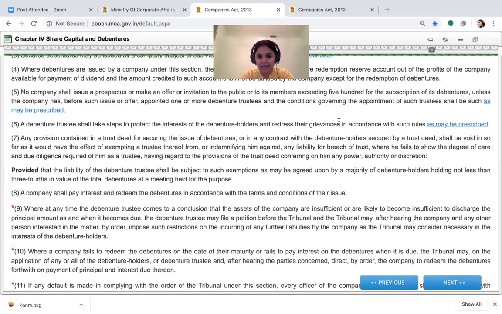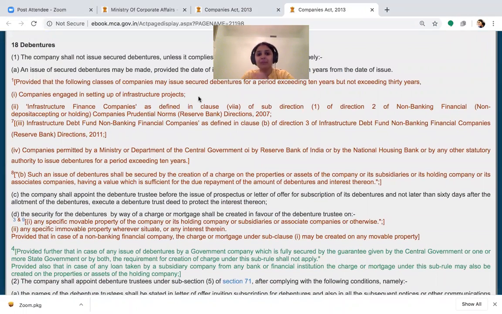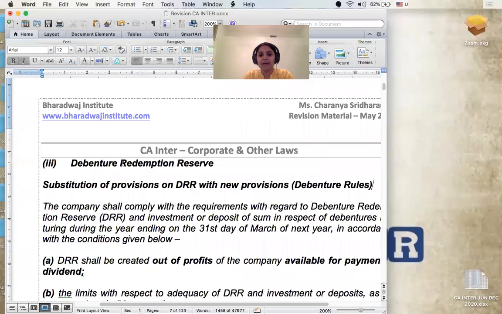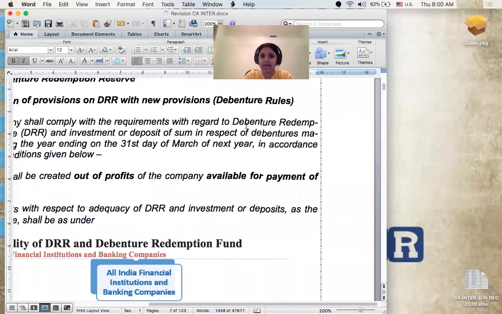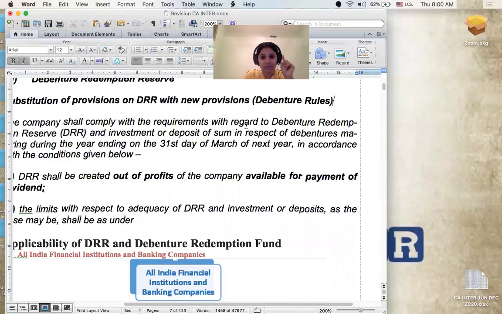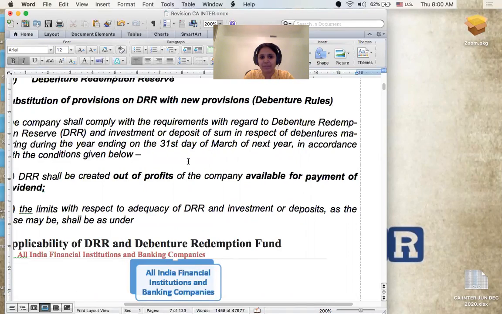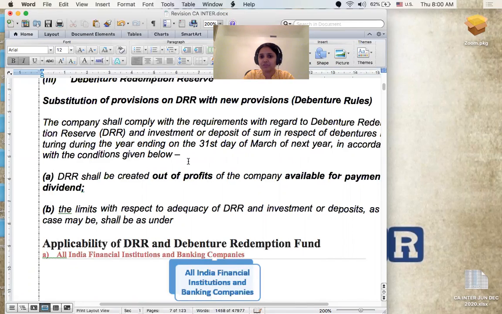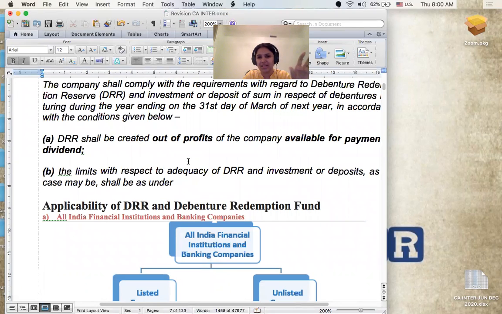So with this on one side, ma'am, what does the amendment actually pertain to? That's where I'm taking you to. The amendment pertains to the debenture rules, which talk about which companies should have the requirement of having a debenture redemption fund. They have made some major changes with respect to that. So I'm taking you through the amendment now. Companies shall comply with the requirements with regard to the debenture redemption reserve, DRR. Don't confuse this with your deposit repayment reserve. And investment or deposit of a sum in respect of debentures maturing during the year ended 31st of March of the next year, in accordance with the conditions given below. This is just the briefing on DRR, so don't get confused.